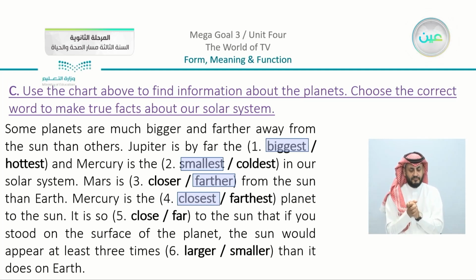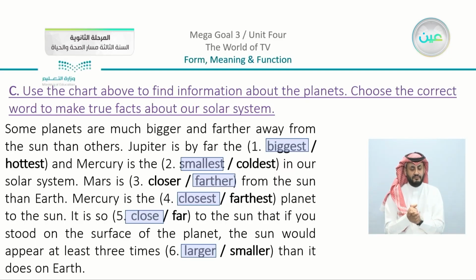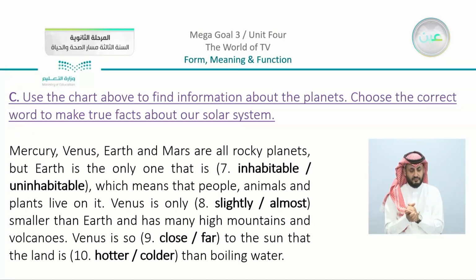It is so close to the sun that if you stood on the surface of the planet, the sun would appear at least 3 times larger than it does on Earth. So if you just use the table here, you can check your answers with me, and you can find that we agree on the same adjectives based on the table that we have in the book. Moving on.